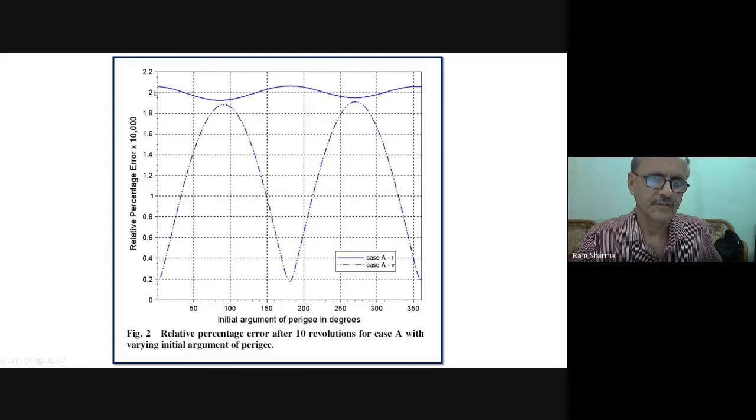So this percentage error variation is small only, whereas this other one is quite large, and the reason is the high eccentric orbit, which has implications depending on where the argument of perigee is.